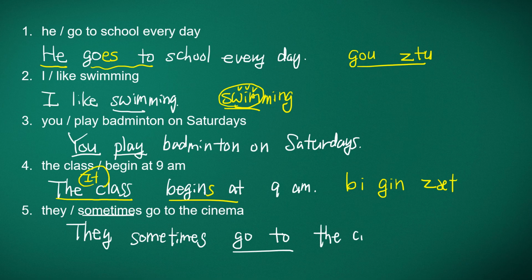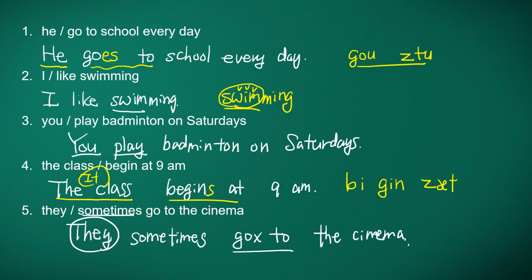The subject is they, which is third person plural, so we don't change go here. So just like we wrote, they sometimes go to the cinema.